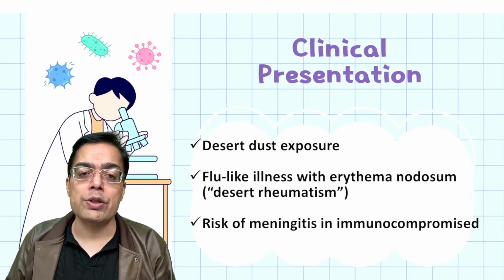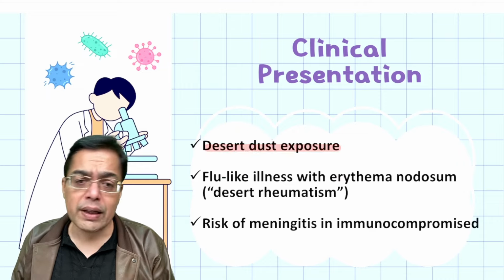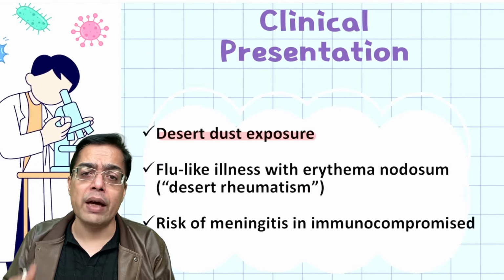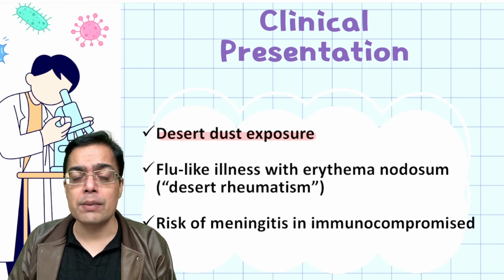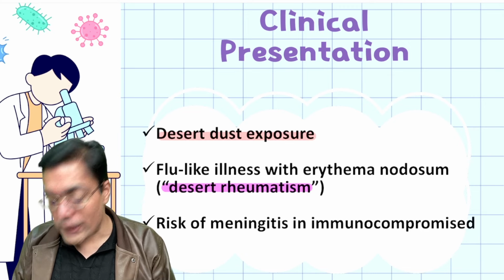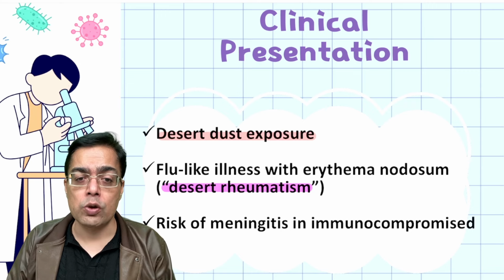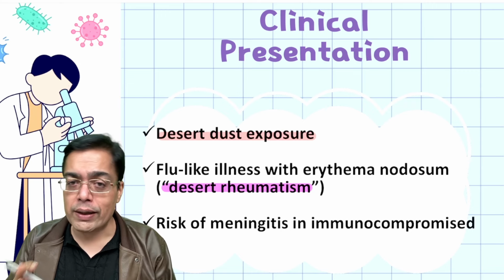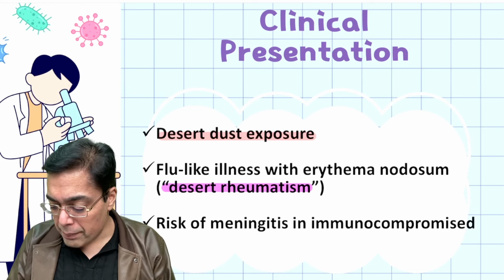The next one makes a mention of a patient who's going to be having exposure to dust in the deserts, and therefore the patient is going to be having the presence of a fever. There is going to be a presence of a joint pain or a flu-like illness. The patient doesn't feel too well. This is what is going to be given the name of desert rheumatism. So flu-like illness with erythema nodosum is going to be given the name of desert rheumatism, and specifically why that is important is because this infection can be responsible for causing meningitis.